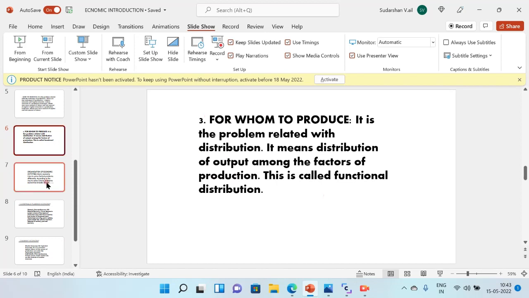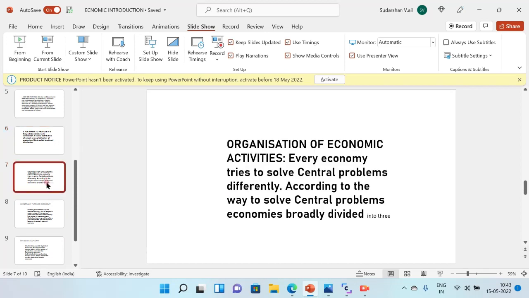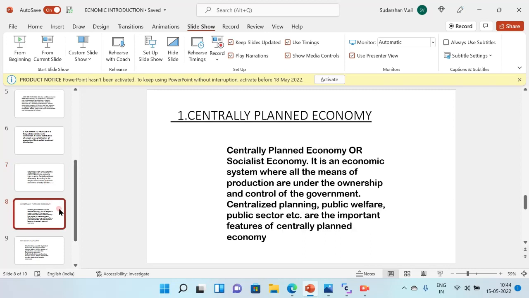We are moving to our next topic in this chapter: organization of economic activities. Every country tries to solve the central problems of economics in different methods. There are three main methods to solve the central problems of economics. The first is the centrally planned economy, also called the socialistic economy. You should keep in mind that there are two names for this economy.